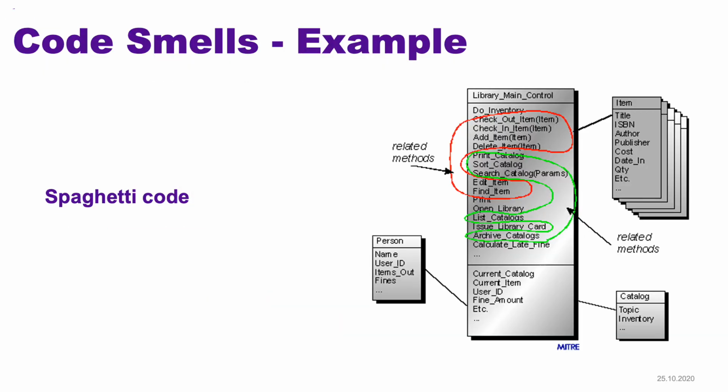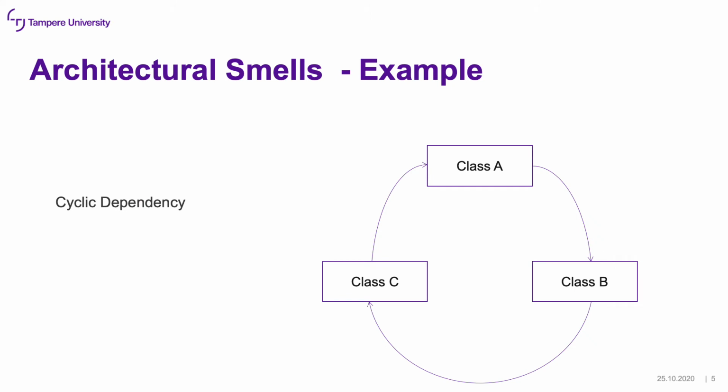An example of code smells is spaghetti code. I guess everyone is aware of what spaghetti code is. And an example of architectural smell might be a cyclic dependency, so a class A depends on B, that depends on C, and C again depends on A. There are several types of architectural smells and code smells.